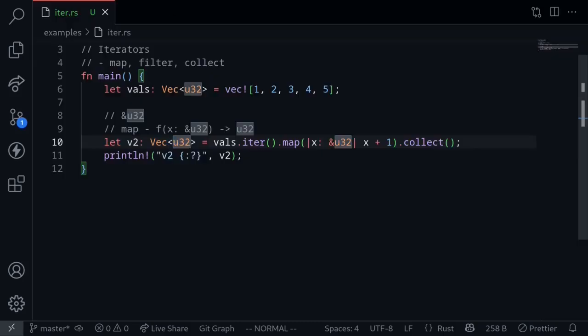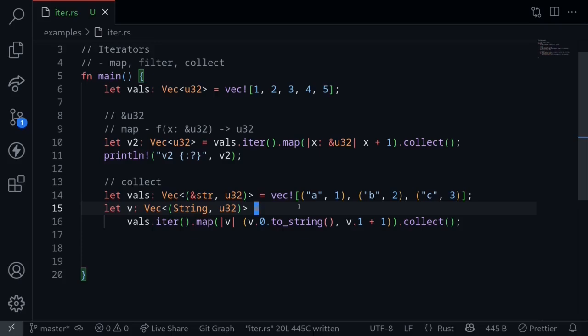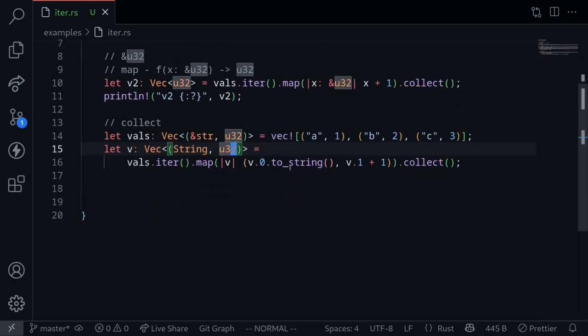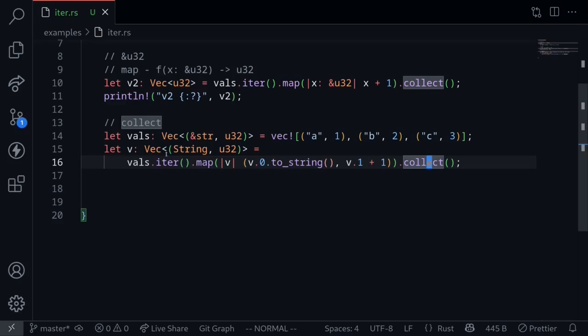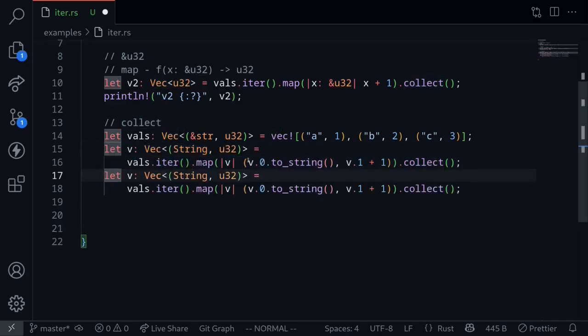Now here we collected our result into a vector of the type u32, but we can also use the function collect to collect our result into a different data type. For example, let's say that we have a vector of a tuple. Each tuple is of the type string slice and u32. We can collect our result into a vector of a tuple where each tuple is of the type String and u32. For each iteration, we turn the string slice into a String. For this example, we will also increment the value u32 by 1 and call the function collect to collect our result into this vector. Now we can take the same code and then collect it into a hash map.